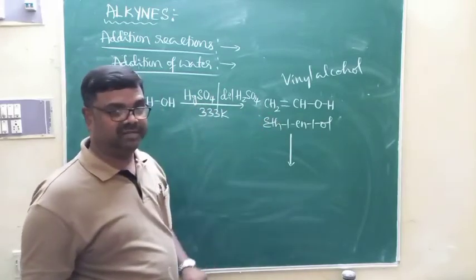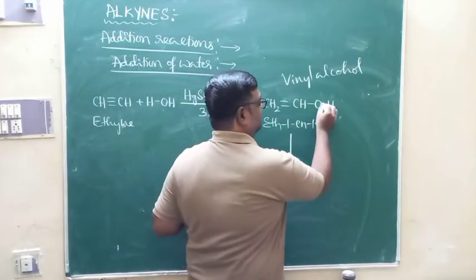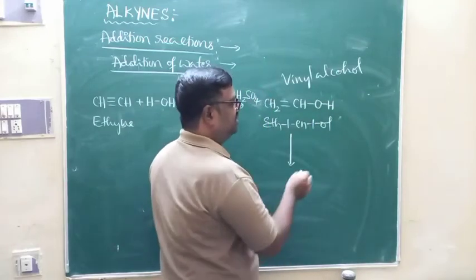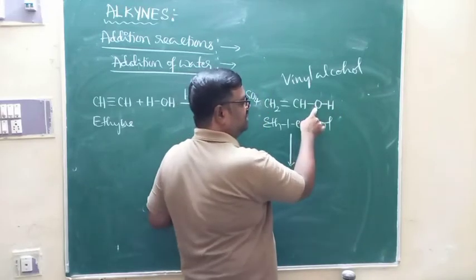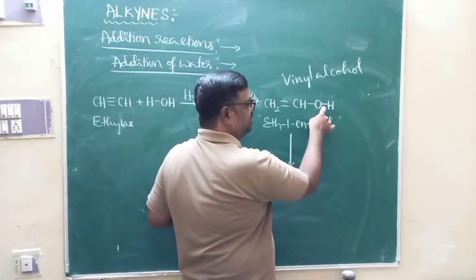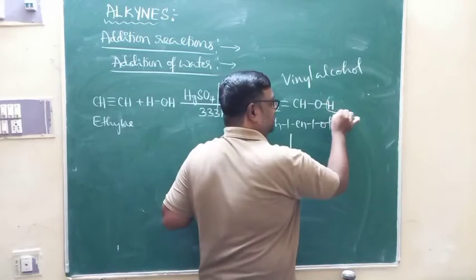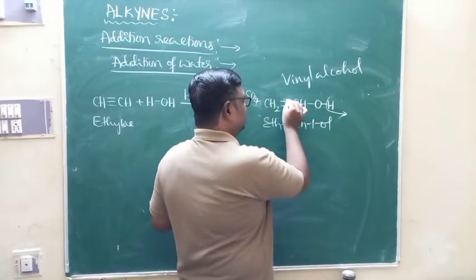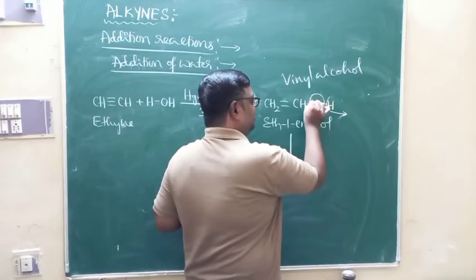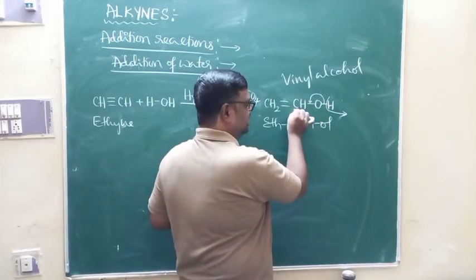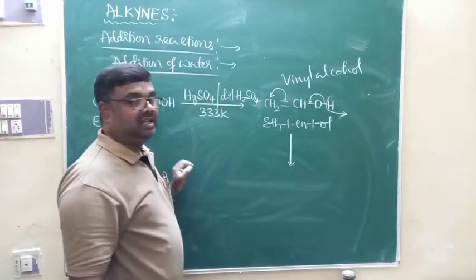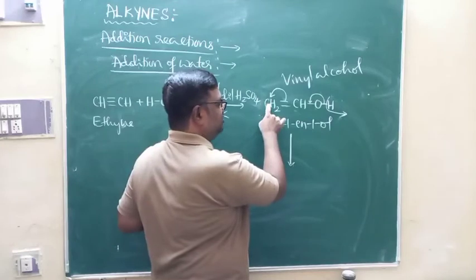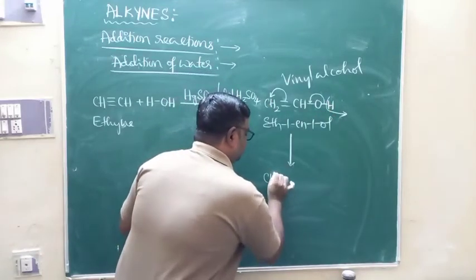It undergoes rearrangement. How does the rearrangement happen? Oxygen atom is highly electronegative. That attracts the shared pair of electrons towards it. Then what happens? Hydrogen is removed in the form of H+. These sigma electrons are moving towards this carbon because carbon is unsaturated. The pi electrons will be moving towards this. This becomes CH2 minus, which absorbs H plus and becomes CH3.